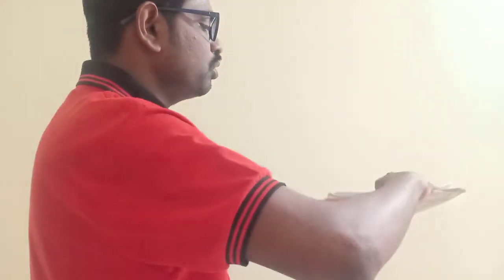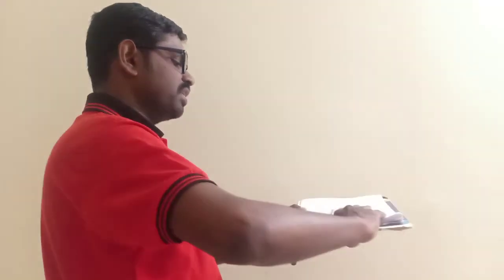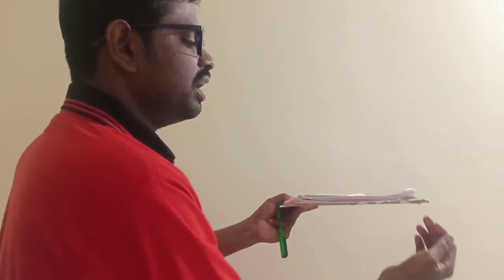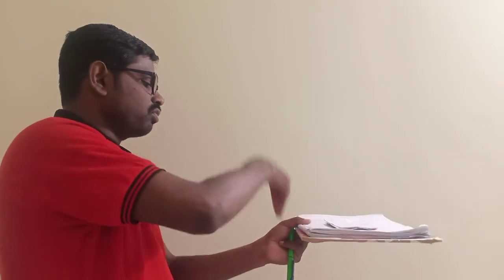That Q by 2, because of the centrifugal couple it is tilting in this direction. The Q by 2 will be upward at each outer wheel, and Q by 2 will be downward at each inner wheel. That is the final conclusion. From that I can write the total reaction at each outer wheel and the total reaction at each inner wheel. This is about the stability of a four-wheeler whenever it is moving in a curved path.